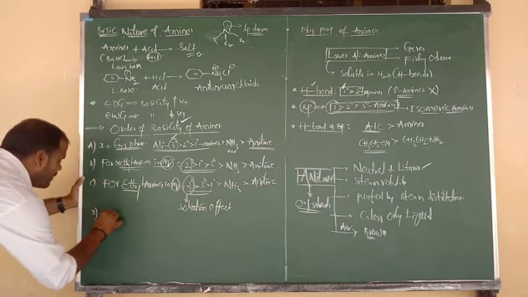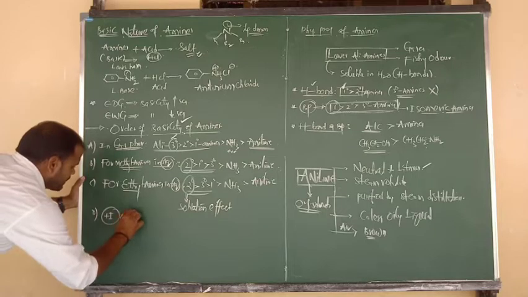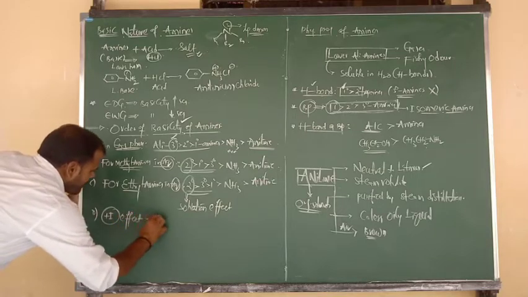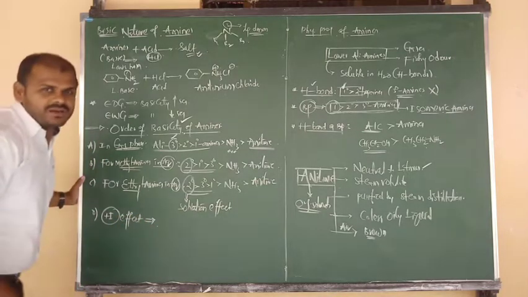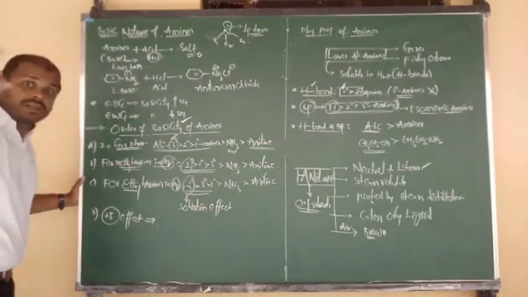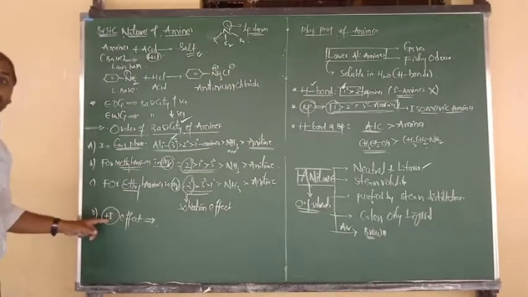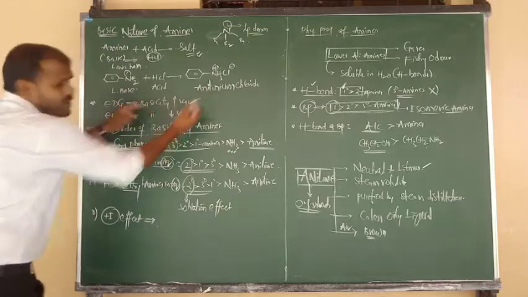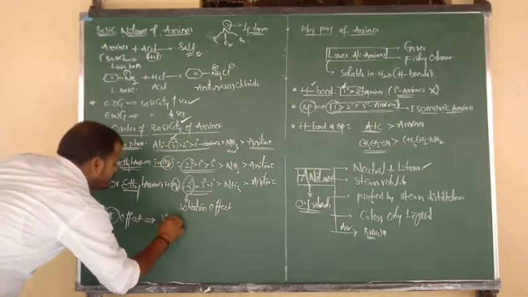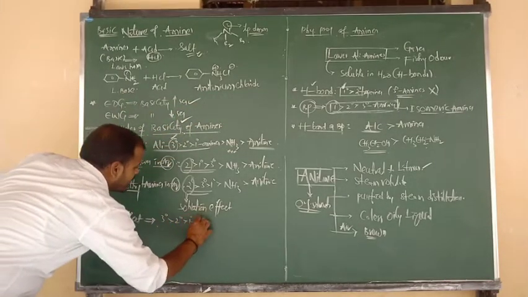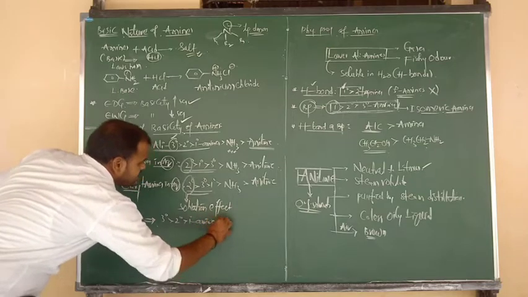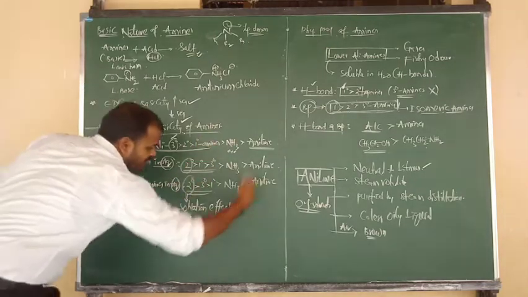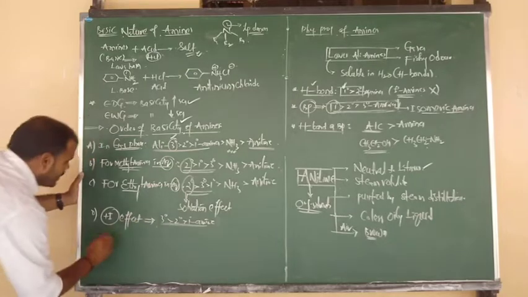Go for next, continue. With respect to positive inductive effect, which amine contains more basic nature: primary, secondary or tertiary? Tertiary contains three positive inductive effects, meaning more donating, and more donating means more basic nature. So we can say tertiary amine greater than secondary greater than primary aliphatic amine, again the same thing after that ammonia, and after that aniline. That is the common rule.